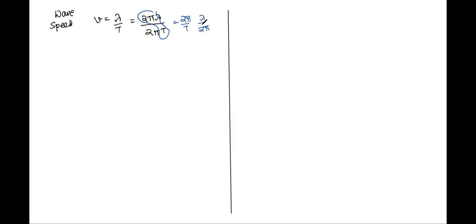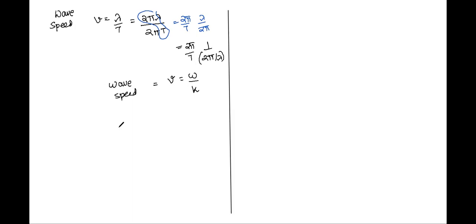You can write it as 2 pi by T times 1 by 2 pi by lambda. The concept is that you can take the numerator as the denominator of the denominator, so I have taken lambda below 2 pi. Now 2 pi by T is omega, and 2 pi by lambda is k. So wave speed is given by omega by k. Is it clear now? Yes, sir.